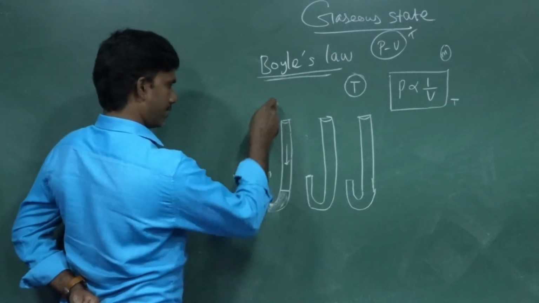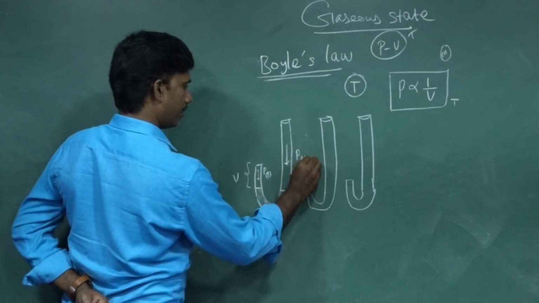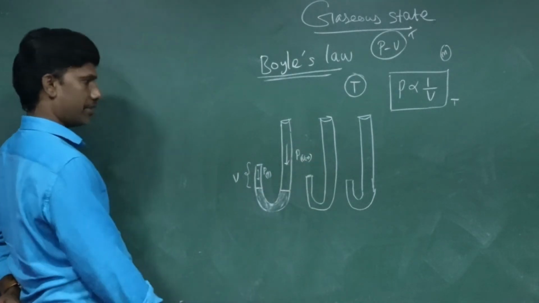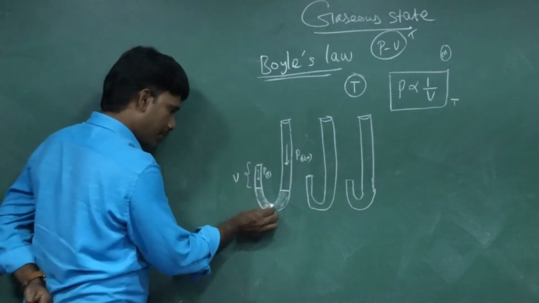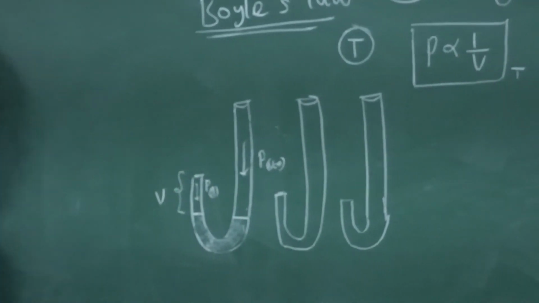Here also gas, but we cannot say this because this is an open end. No, there is a pressure of atmosphere. Pressure of atmosphere. Okay, clear with this? If you are clear with the first diagram only, we can move on to the next diagram.